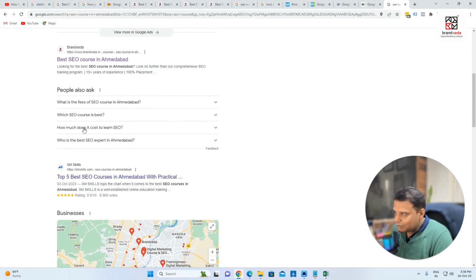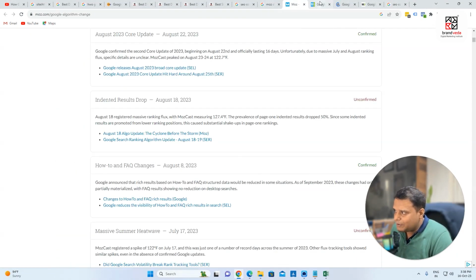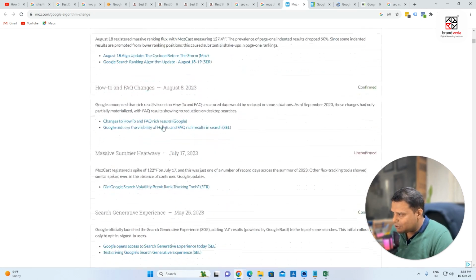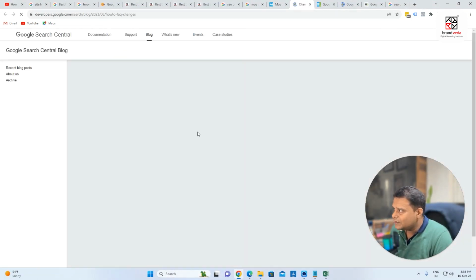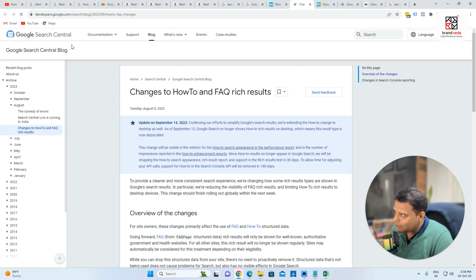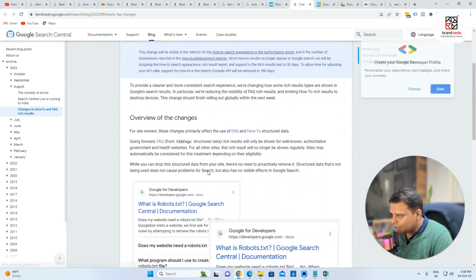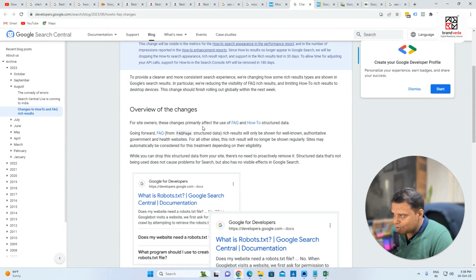So this update, this is just an example. We can always go through it and learn what exactly they are doing. You can see the how-to and FAQ rich snippets. So let us check. This is coming from Google Central. This is a good resource. You can save this. You can see that for site owners, this primarily affects the user FAQ and how-to.